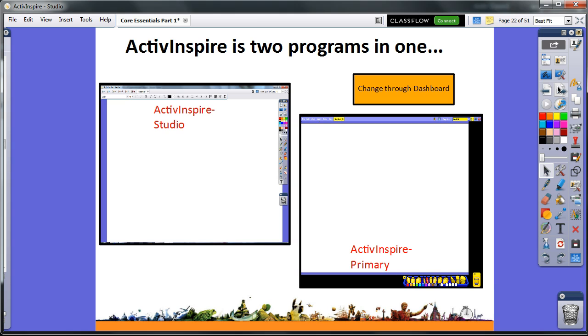ActivInspire Studio is more suitable for an older, mature audience, and ActivInspire Primary is more suitable for children. ActivInspire Primary is more colorful, has fewer tools. The tools and shapes are positioned at the bottom of the board, and there are fewer width options. So, which program do you think would be most appropriate for your students? For training purposes, ActivInspire Studio will be used.